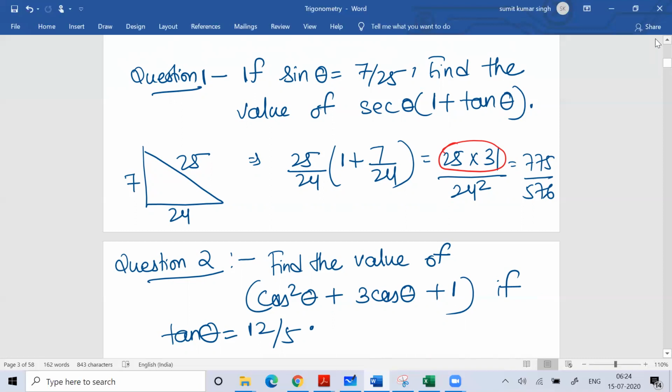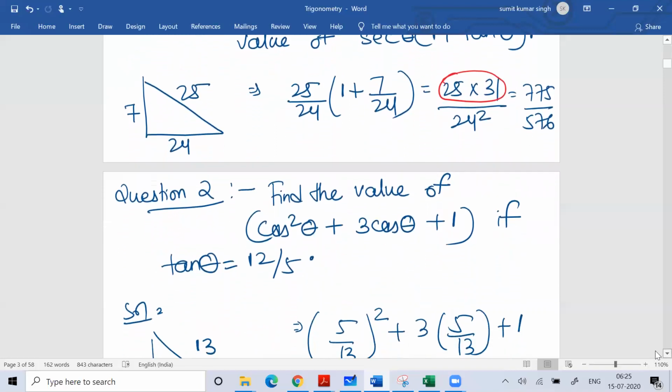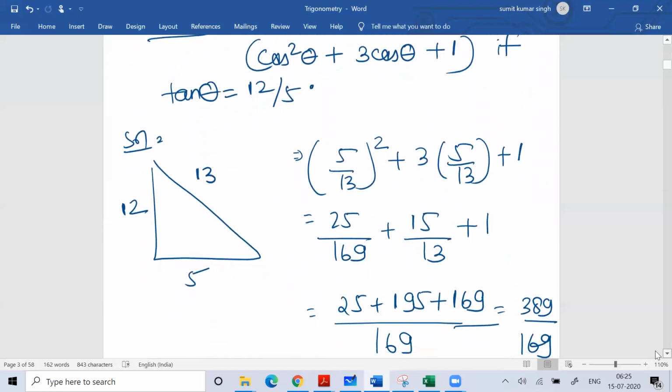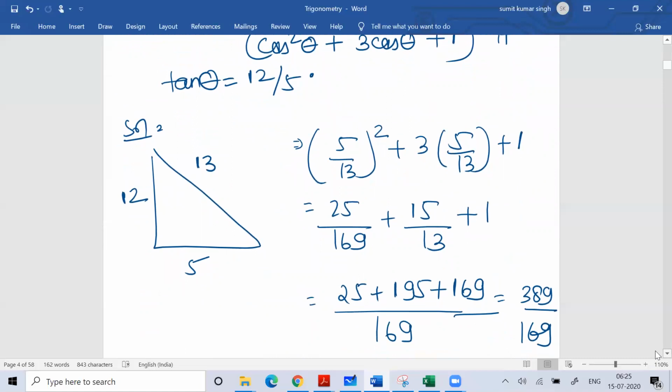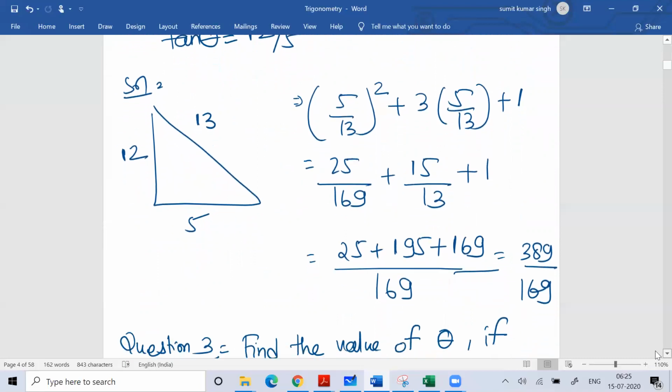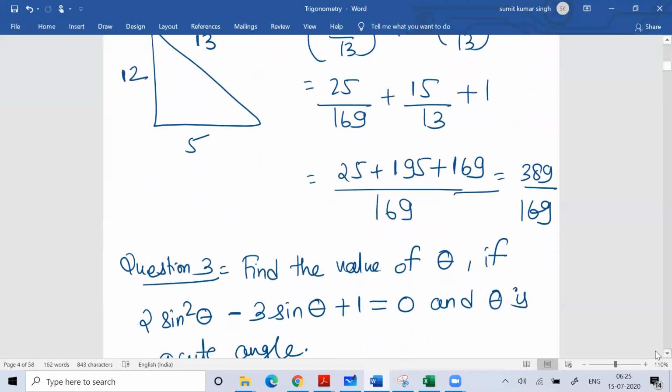As you can see in this problem, tan theta is given to you as 12 by 5. You know tan theta is perpendicular by base. So your perpendicular would be 12 and base is 5. So you can find the hypotenuse; your hypotenuse will become 13. And then what is cos theta? Cos theta would be nothing but 5 by 13. So you just need to substitute that value. Very simple problem. You take the LCM and you'll get the answer 389 by 169.